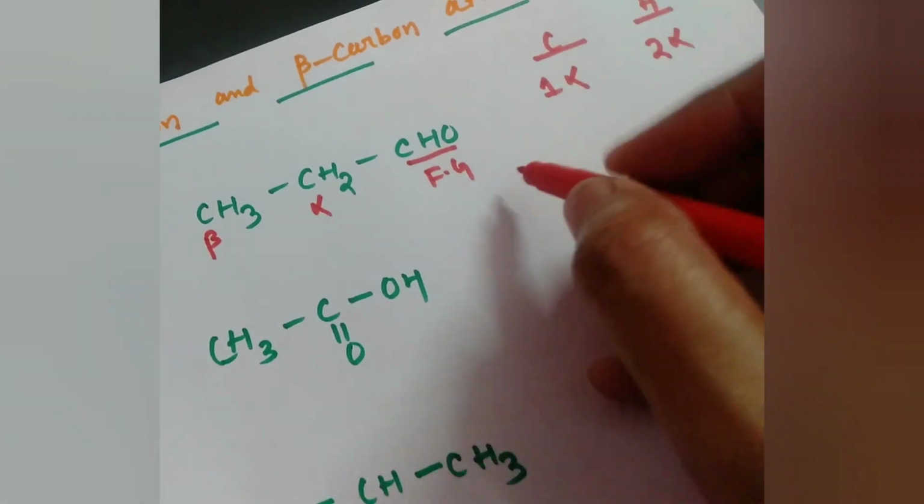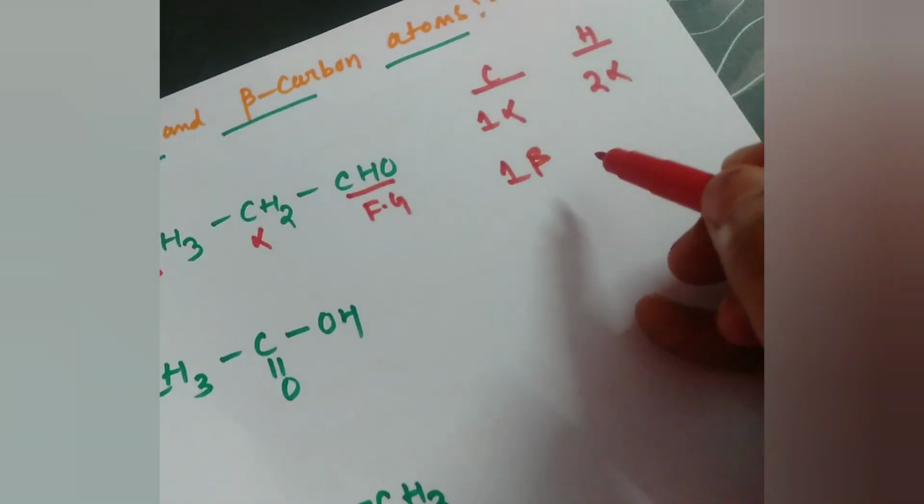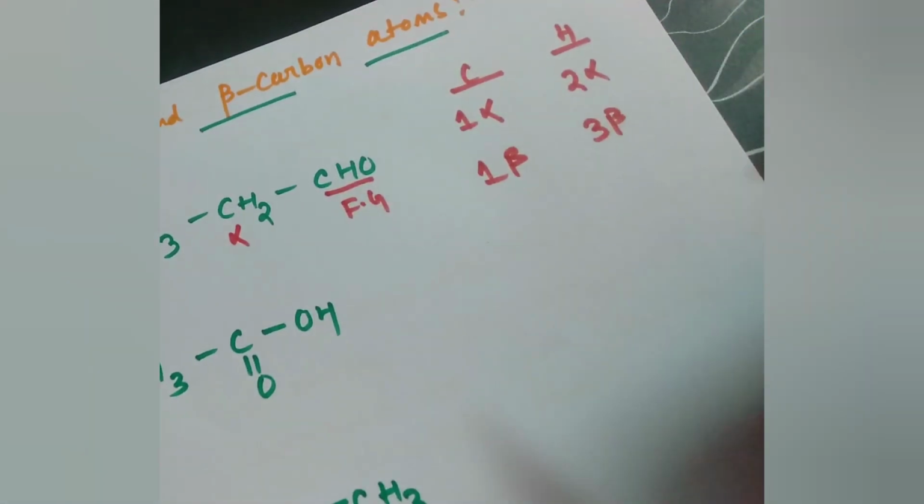Similarly, how many beta carbon atoms are there here? 1 beta carbon atom is there, and to this beta carbon, 3 hydrogens are attached. So 3 beta hydrogens are attached.